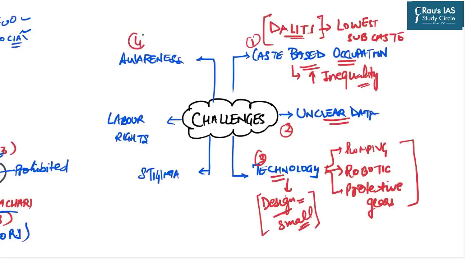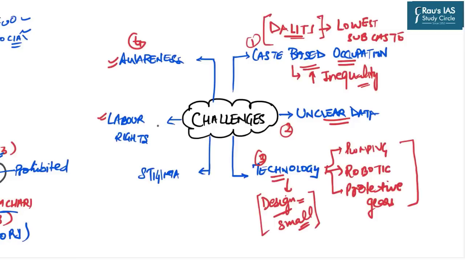The fourth important challenge is in relation to awareness. Still, we do not have the required awareness. We do not protest against these activities which are still going on in our country. Even the manual scavengers are not aware about their labor rights. For example, we discussed that without protective gear, the contractor cannot force the labor, the manual scavengers, to enter into a sewer.